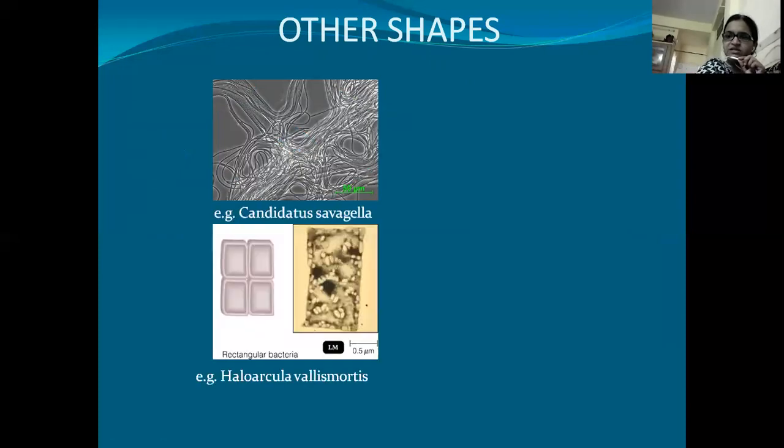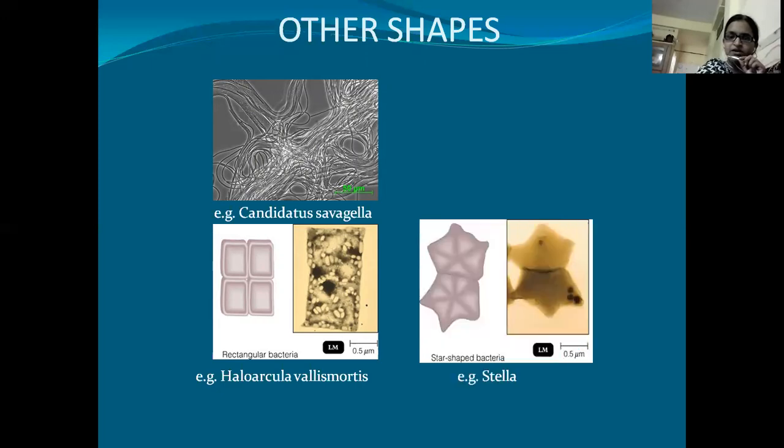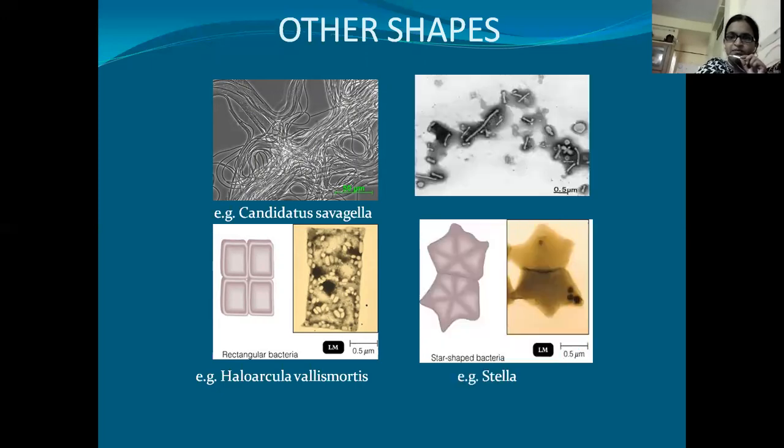Whatever shapes we have discussed till now are the regular shapes. Apart from this, there are special shapes. They are filamentous, square shaped cells, pleomorphic cells, and star shaped cells. So coming to the first category, filamentous. Here you can see there are very lengthy cells arranged very haphazardly in a filamentous manner. Fungus type of mycelia are being seen here, but this is a bacteria. This kind of bacteria are seen in Candidatus sauvagella.